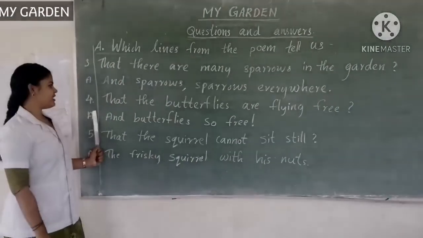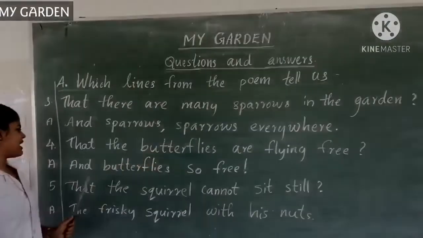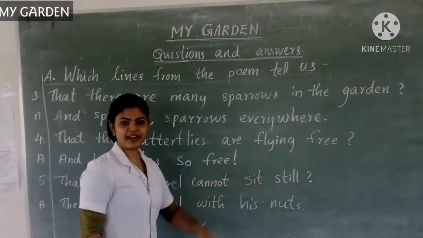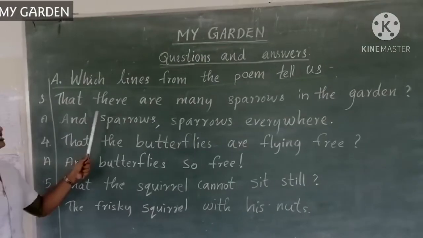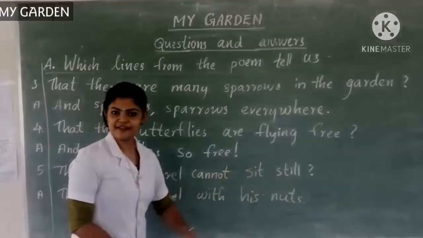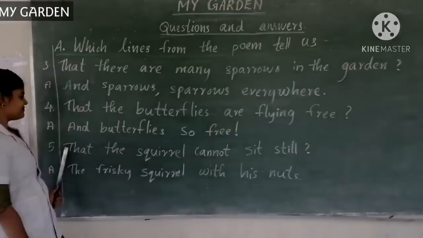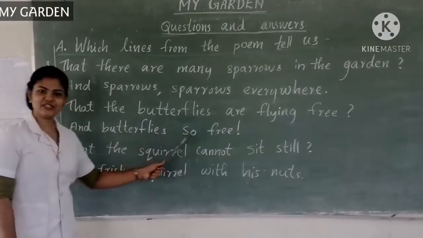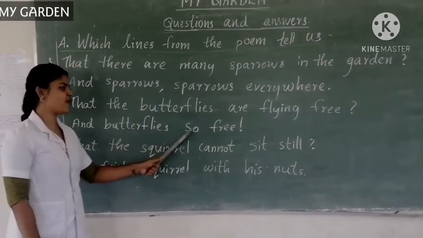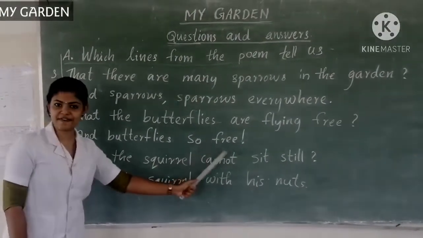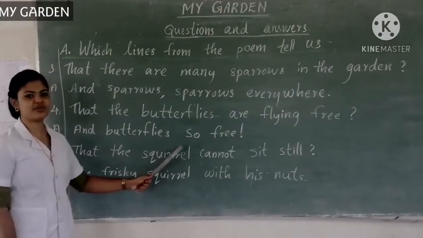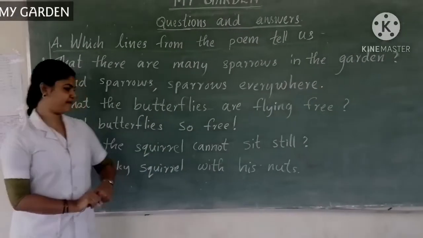Let us see the fourth question. Which lines from the poem tell us that the butterflies are flying free? What is the answer? And butterflies so free. What is the meaning of so free? They are free to fly in the garden. So this line shows the butterflies are flying free.